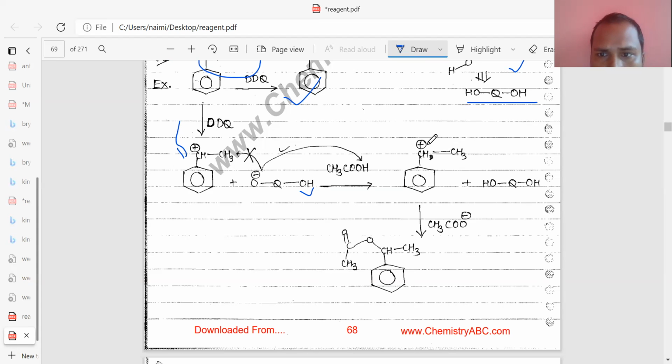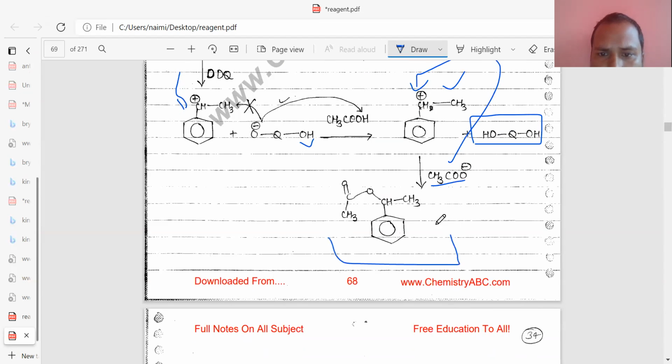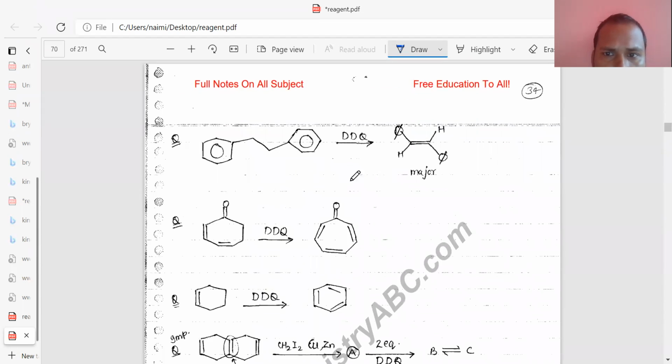Okay, so forming this one. And after that, what takes place? CH3CO will attack on this one. The charge will be neutralized by acetic acid, forming this product. Similarly, you can see this one also forms a double bond here.